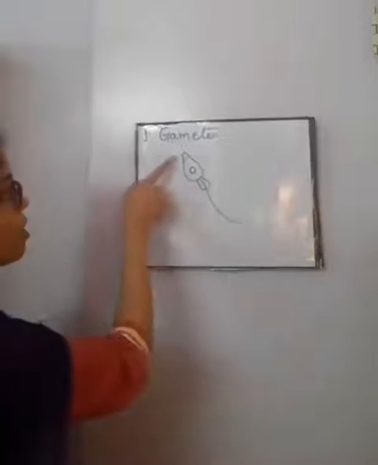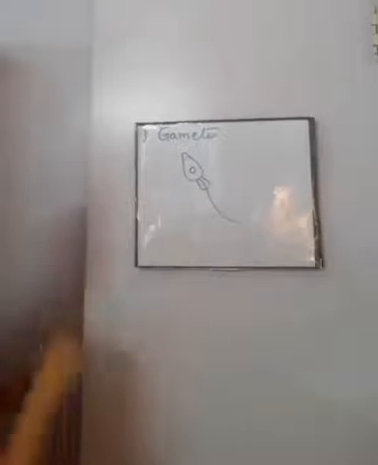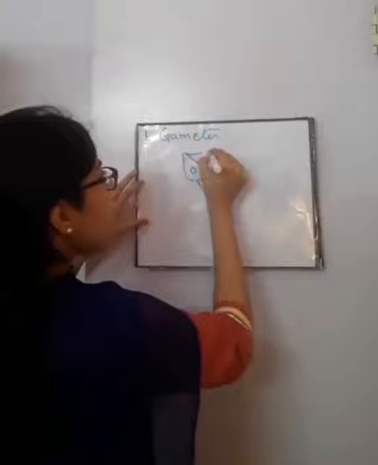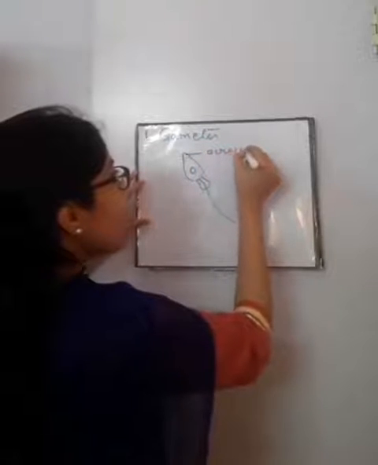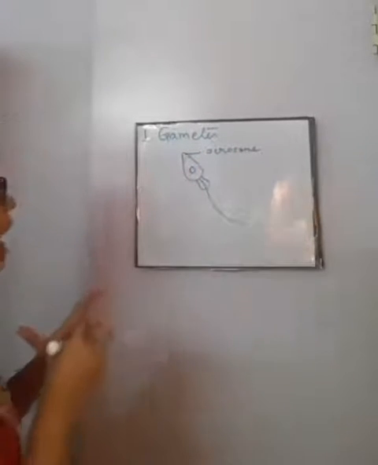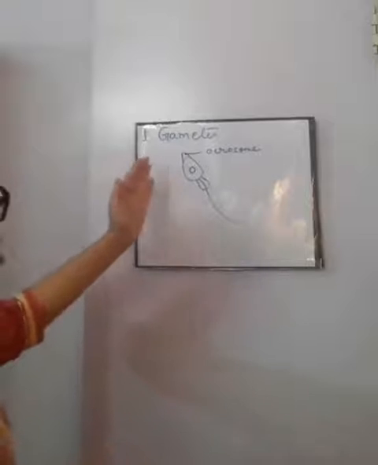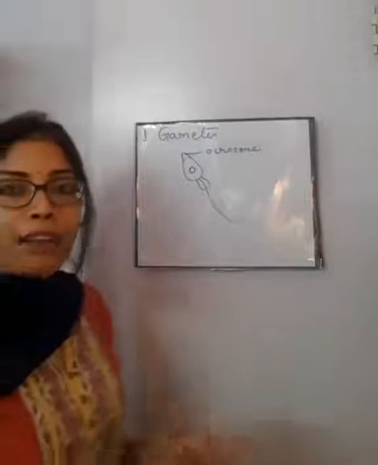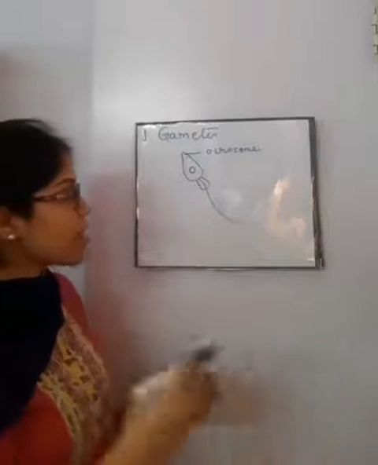One structure that I have drawn at the top of the head of the sperm is the acrosome. It is called the acrosome, and it is present at the top of the head of the sperm. What is its function? I will discuss it in the next steps.